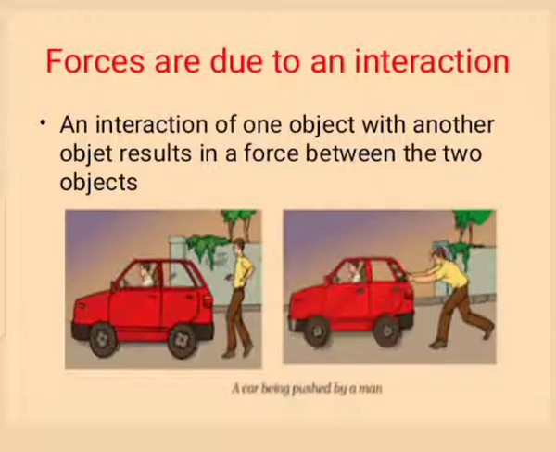So, there should be an interaction between two objects for the existence of force. An interaction of one object with another object results in a force between two objects.